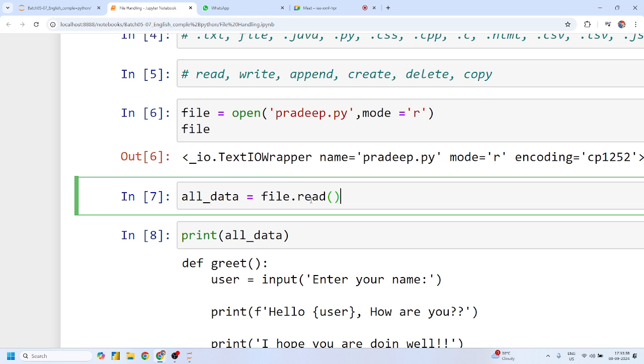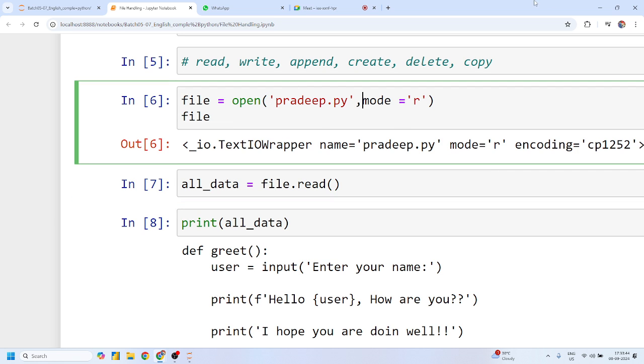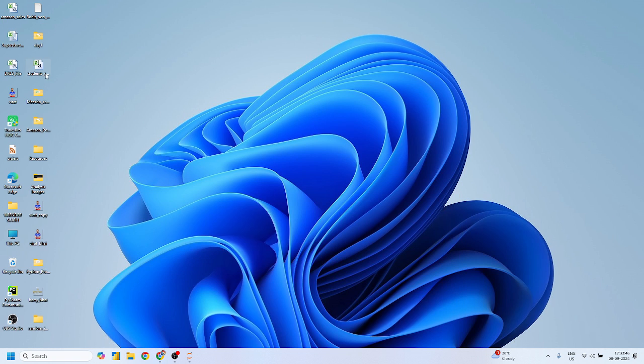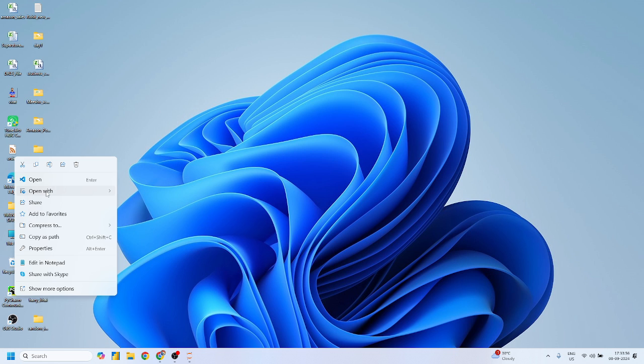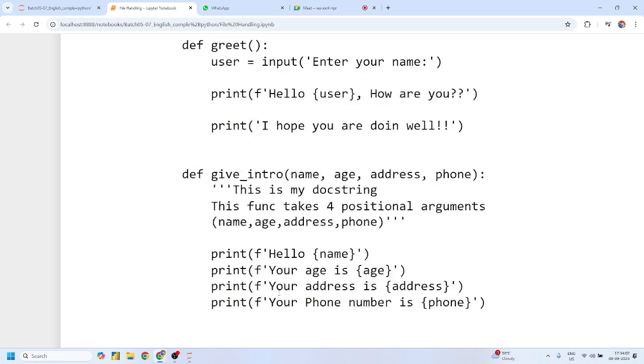Now Mohit, Shivani, you have already understood how to open any textual file. Now I want to open this orders file. I know that this is my textual file. So I right-click and copy this path, copy as path.